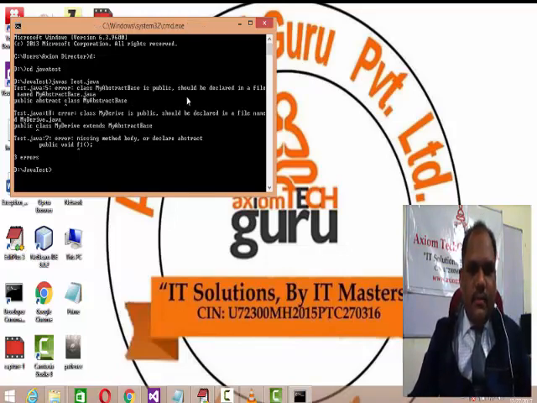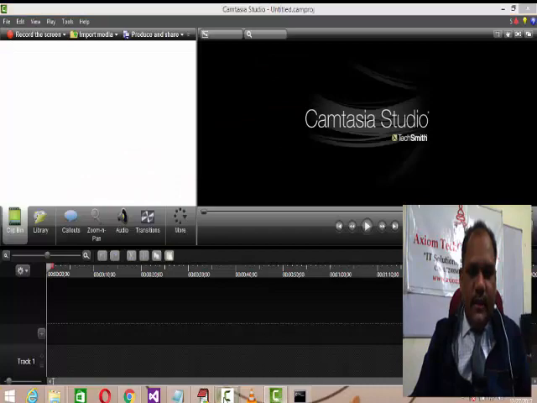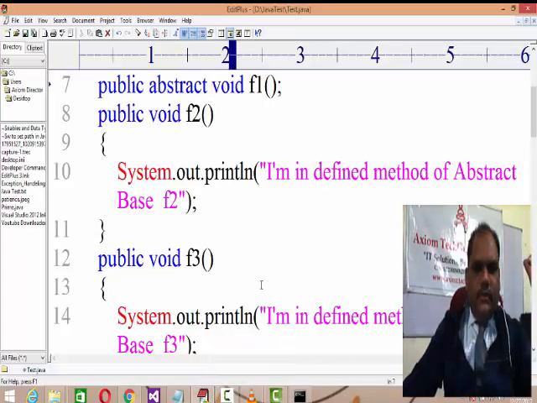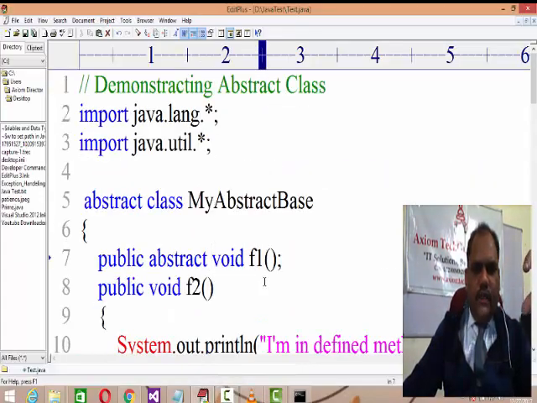The error says my abstract class is public, should be declared in a file. Okay, I'll just overcome these errors. Let me cross-check the errors.